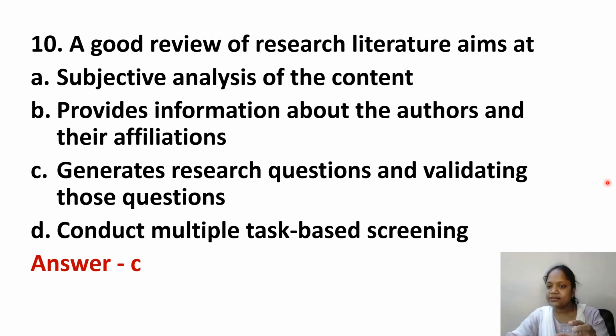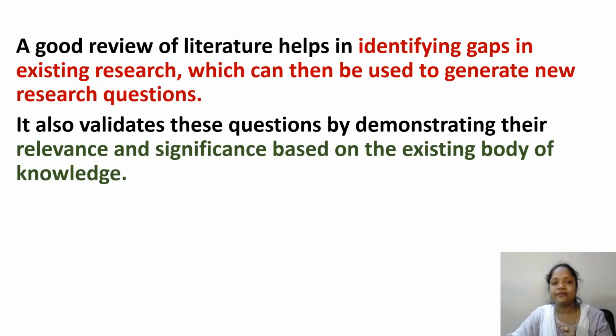Some part maybe some researchers have not done. That is called a research gap. What are the things that are done and what is not done? That is the research gap. So we need to find the research gap. When we start to do the literature review, only then can we find what the research gap is. Next, a good review of literature helps in identifying gaps in existing research.